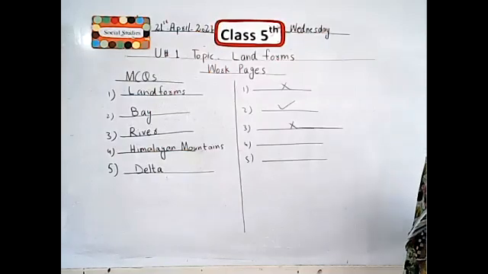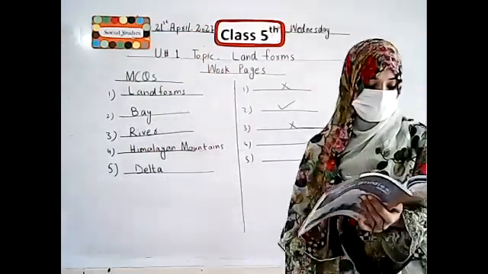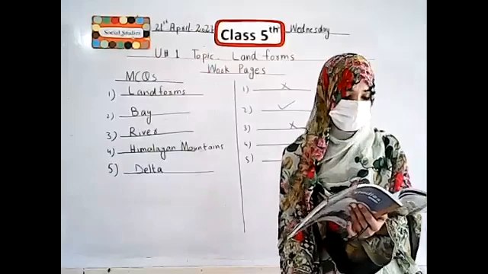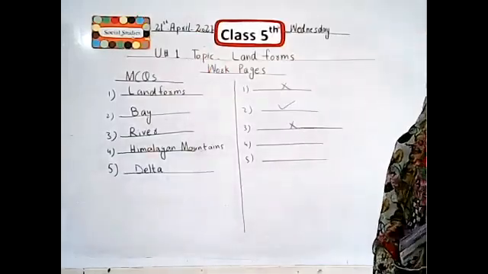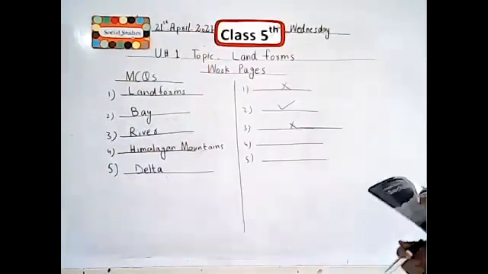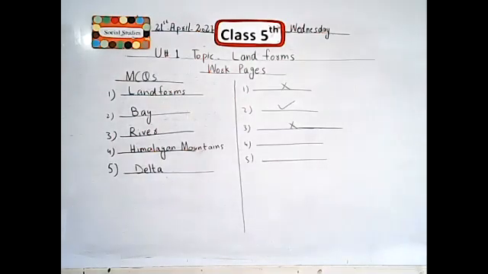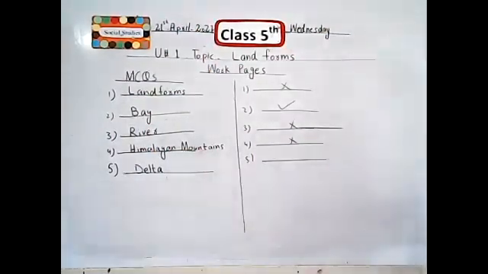Okay, I hope all of you understand and also complete your book work pages. Then number 4 is, desert plants have short roots. No, it's not right. The plants that you see in deserts have long roots. Number 4 is cross because the desert plants have long roots.